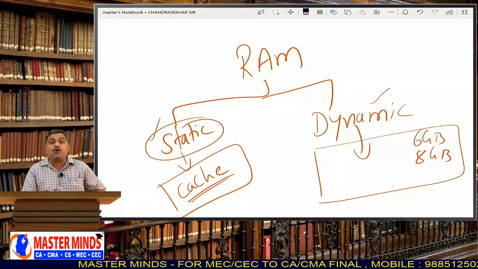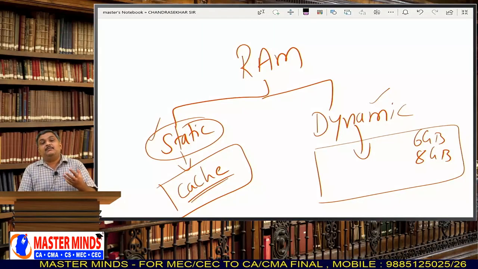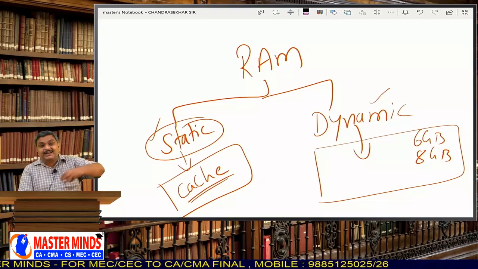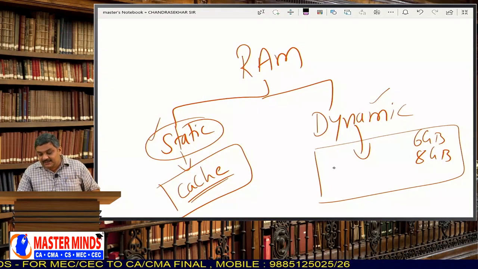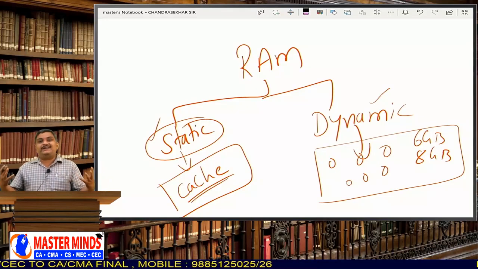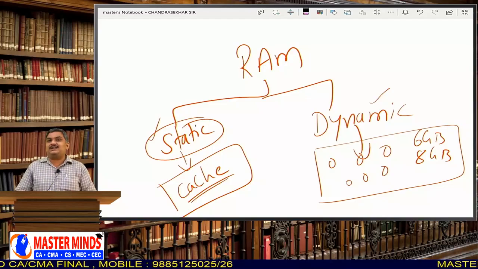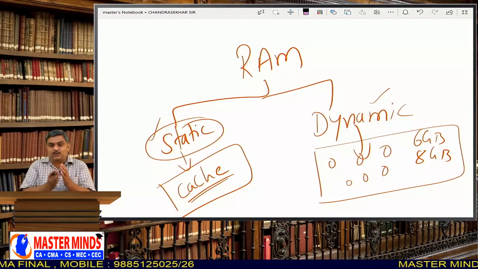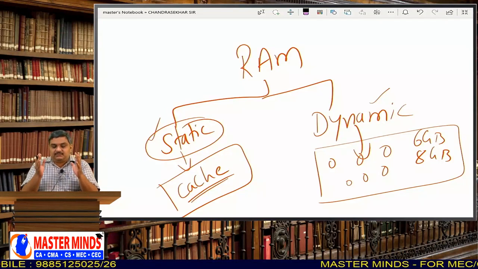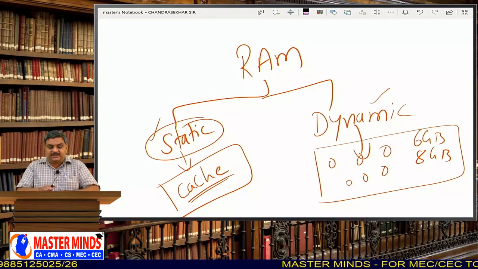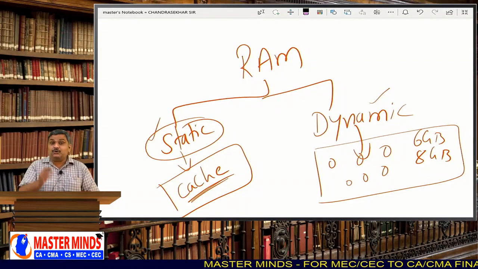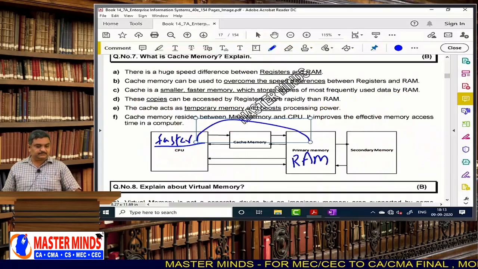And static RAM is faster, okay, more stable. It is static, it is stable, means the data in it will be stable, whereas in dynamic RAM the data is not stable. Of course, that is a deeper technical issue, and we are not going to discuss that issue here, why it is called dynamic and why it is called static. That is not our subject matter. Just we understand that RAM is divided into two types, the static RAM and the dynamic RAM. The cache memory belongs to static RAM, okay?